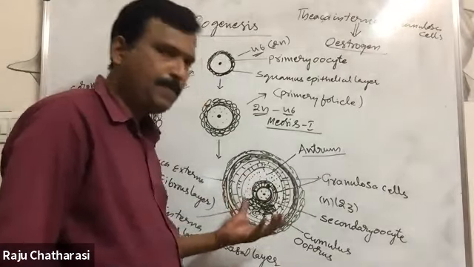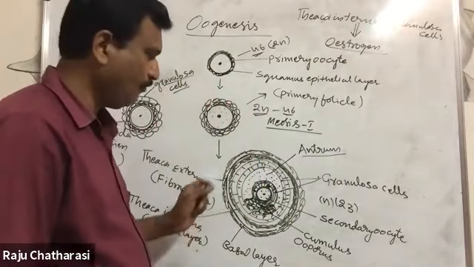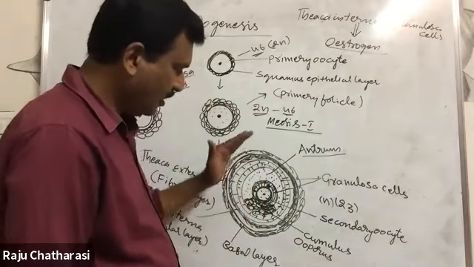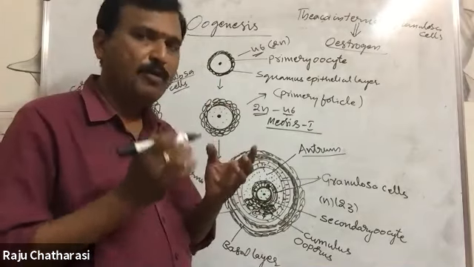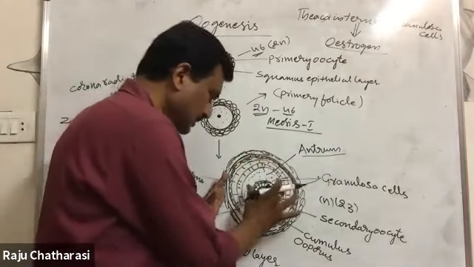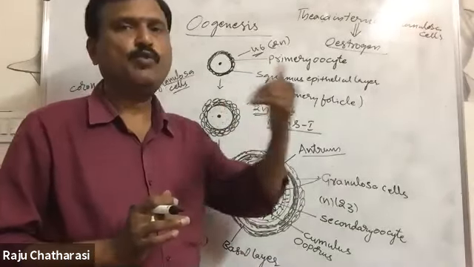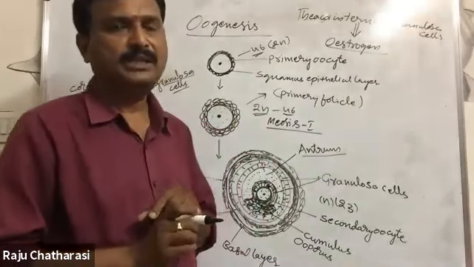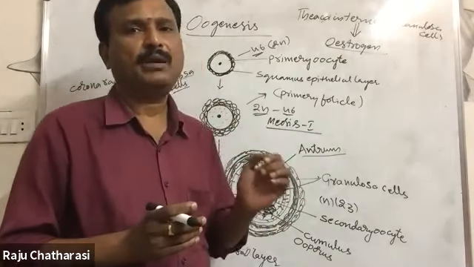After ovulation, when sperm enters into this ovum, meiosis 2 will be completed by separation of a secondary polar body.